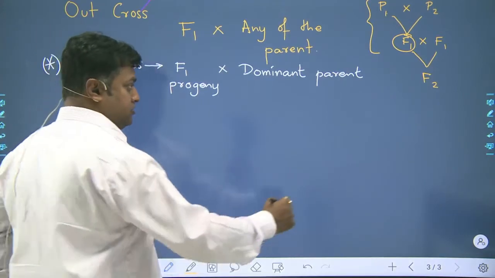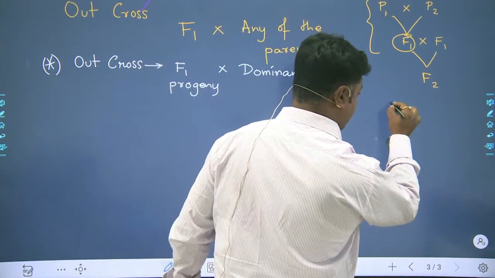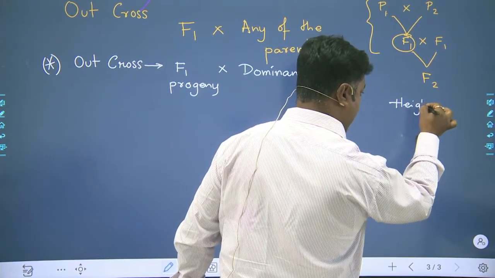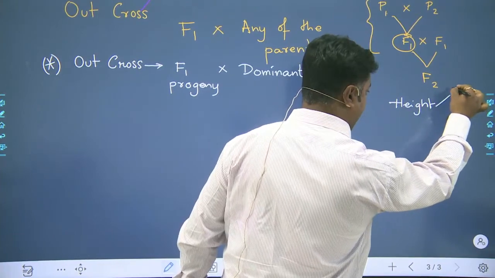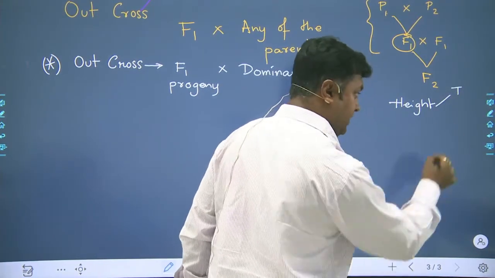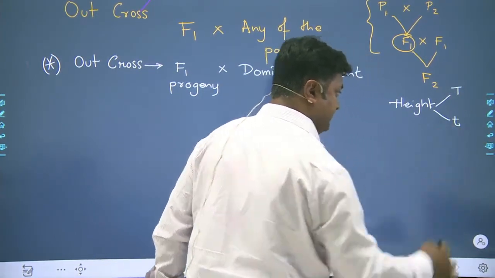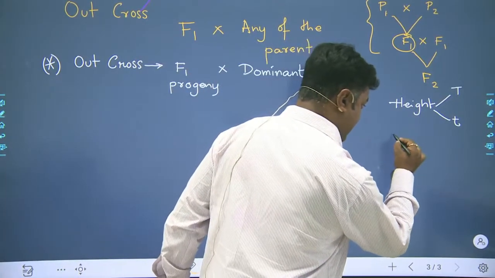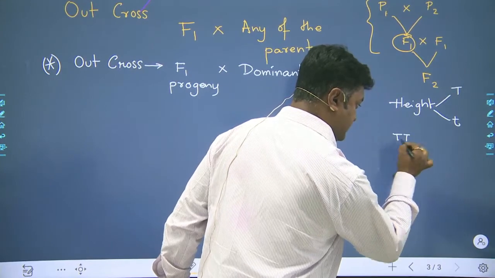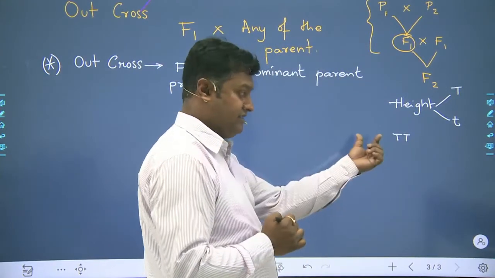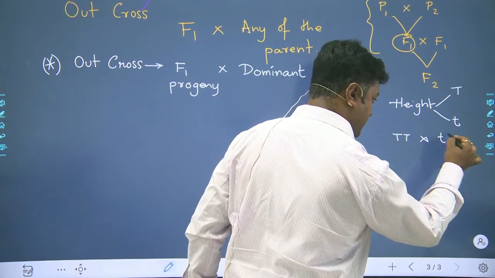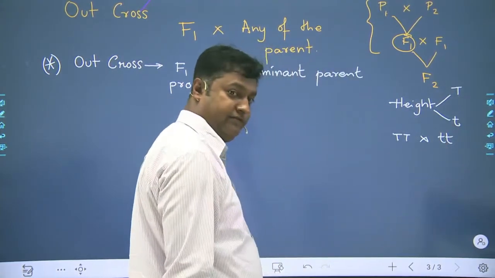Now we have taken the character height, and we know that height will be expressed by either capital T, that is for tall, and small t, that is for dwarf. Clear? So first of all, Mendel had taken homozygous capital T capital T, that is dominant homozygous tall, with that of the homozygous dwarf.